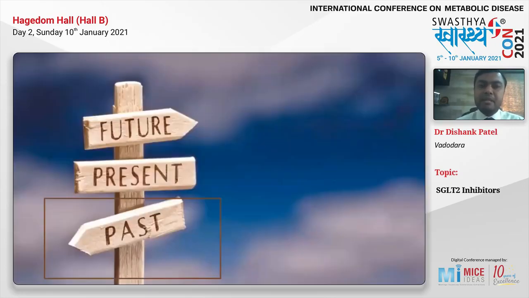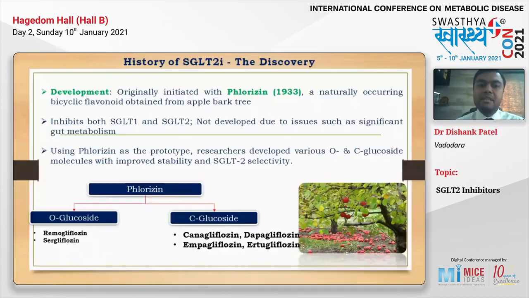Let me go into the history of the SGLT2 inhibitors so that you will understand how they were developed. Basically, they were developed from the compound known as phlorizin. It was a naturally occurring bicyclic flavonoid obtained from the apple tree bark. Then we have derivatives of phlorizin which we are using clinically, like remogliflozin O-glucosides, canagliflozin, dapagliflozin and empagliflozin C-glucosides.